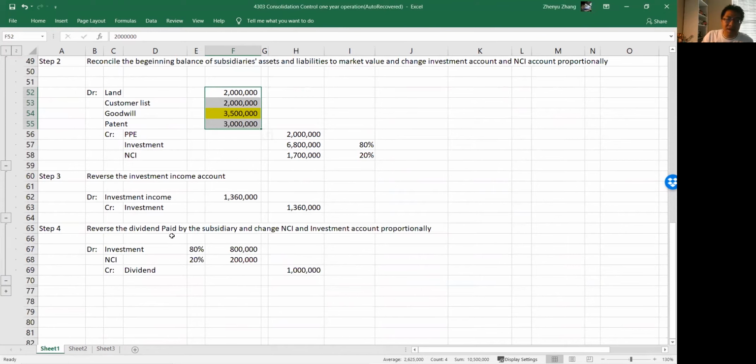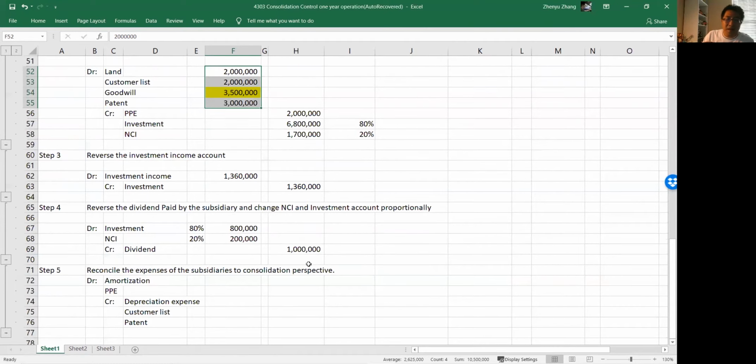Step 4, reverse the dividend paid by the subsidiary and change NCI and investment account proportionally, right? So we know the dividend paid by Small was 1 million. Originally the cash dividend was a debit balance. So we reverse it, credit it, and then investment takes 80%, 800,000, and NCI takes 20%, 200,000. And last step, reconcile expense of the subsidiary to the consolidation perspective. So it's again based on market value. Reconcile means making it correct.